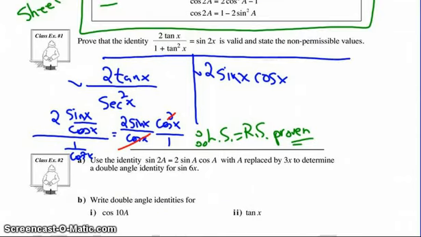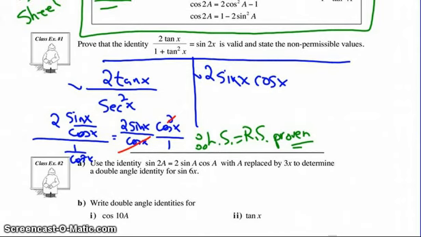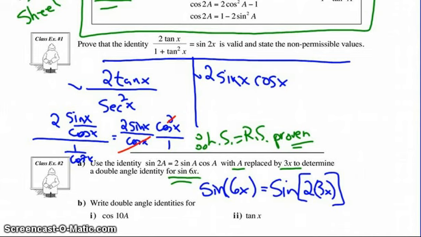All right. Now we go to example 2. And again, we're using these new tools to see what we can come up with. So use the identity sine 2a equals 2 sine a cos a with a replaced with 3x to determine a double angle identity for sine 6x. So what it's really saying is we can use that identity in unique ways, that instead of seeing 2a, we might see 2 times 3x, where that a value could be a multiple.